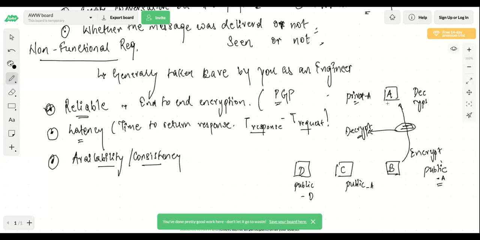Similarly, if C will send a message to A, they will encrypt it with the public key of A, and they will send it to A, and then A should be able to decrypt. So this is, on a high level, the encryption and decryption part.